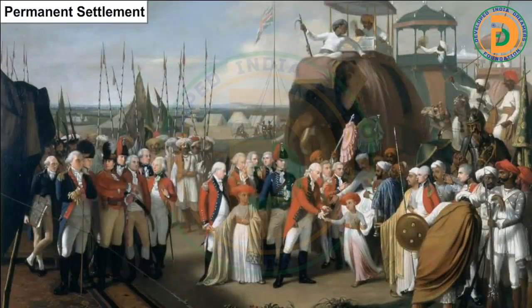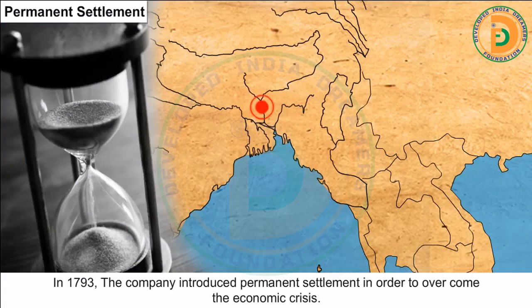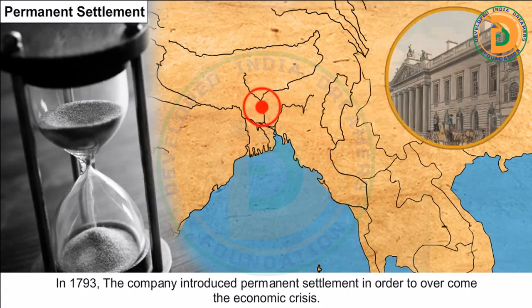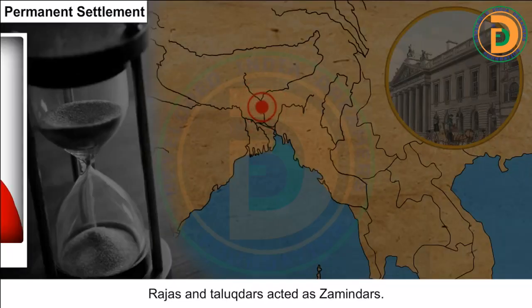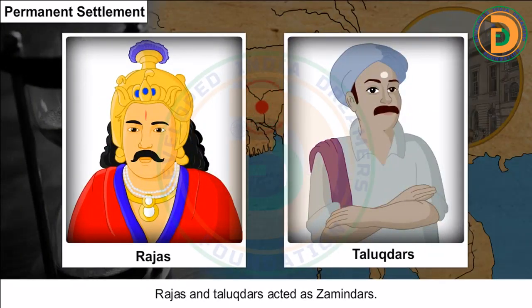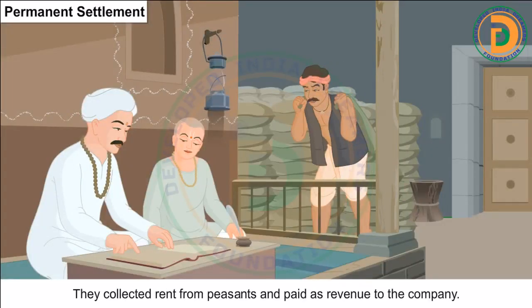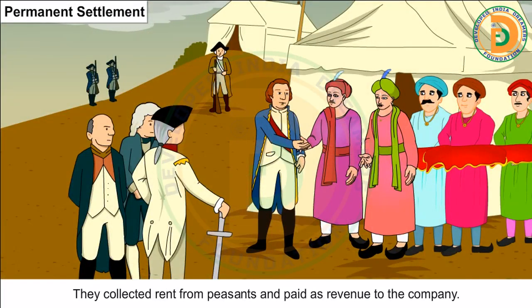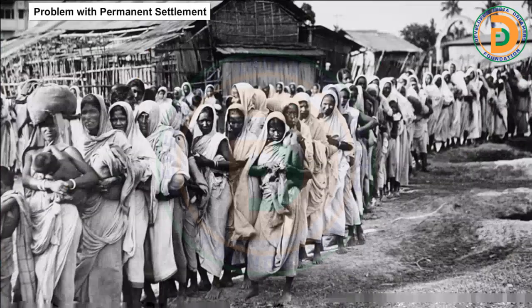Permanent settlement. In 1793, the company introduced permanent settlement in order to overcome the economic crisis. Rajas and talukdars acted as zamindars. They collected rent from peasants and paid it as revenue to the company. Problem with permanent settlement.